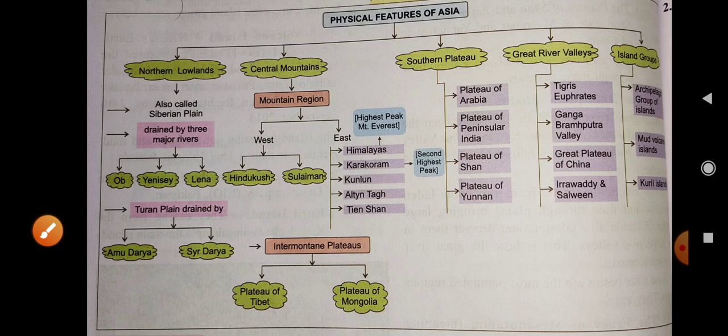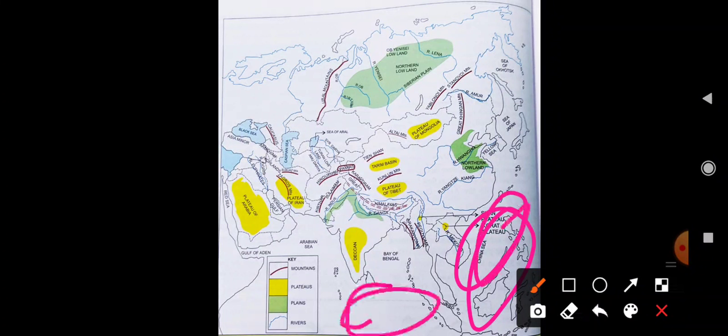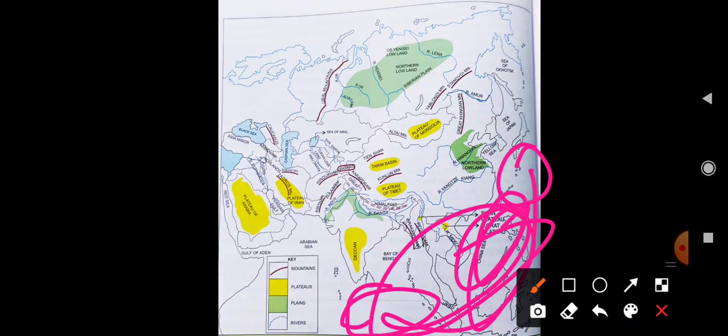And there are also so many islands which you can see in what is called the Malay archipelago. Now let me show you. Most of the islands are located in this region, between the Indian Ocean and the Pacific Ocean. In this region there are so many islands, like Burma, Borneo, Sumatra, Java, Bali, Timor. These are all different names of islands. I think you also heard about Taiwan, Philippines, Indonesia. These are all islands which are part of Asia.